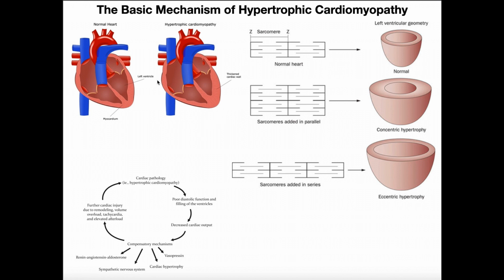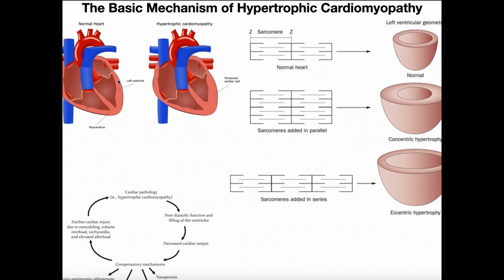And so what you see here in this picture on the top left, on the left you see a normal thickness of the left ventricle. But for some reason, this heart is having to pump against a high afterload. It could be high arterial blood pressure, it could be aortic stenosis, stiffness of the aorta, it could be a number of factors. So the natural compensation for pumping against more force or against more pressure is for the ventricle to be able to generate more force, and the way it does that is hypertrophy.